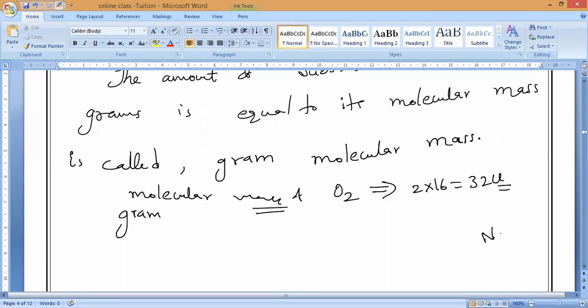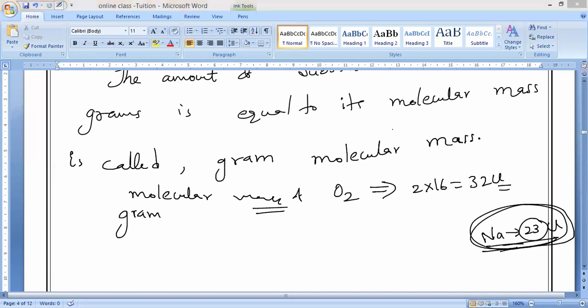For example, take sodium. Just now you said sodium is 23 only. Correct? So this is molecular mass as well as atomic mass. Both are equal. Why? It is monoatomic. That is why here molecular mass equals atomic mass, but here it is not true. Particularly diatomic molecules you have to consider. So molecular mass of O2 equals 32 grams.